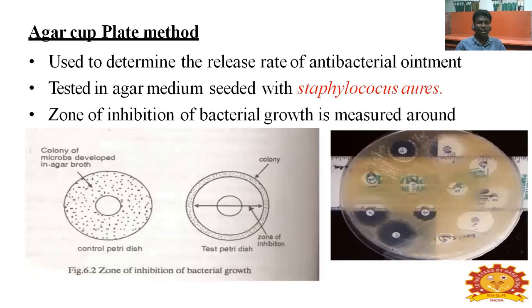In the test, the agar medium is seeded with Staphylococcus aureus. The zone of inhibition of bacterial growth is measured around the colony of microbes developed in the agar, and compared with the control petri dish. The ointment is applied in the petri dish for the test.